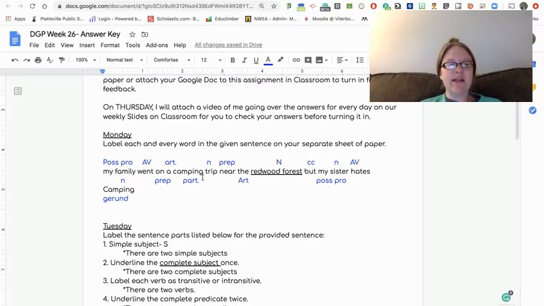I know earlier in the sentence camping was a participle, but a gerund is a word that, again, looks like a verb, but now is acting as a direct object. Hopefully you caught that on Tuesday, okay? It's acting as a direct object. It answers the question subject, verb, what?